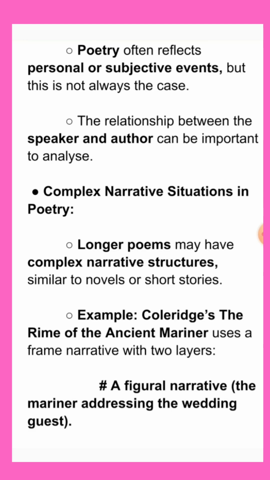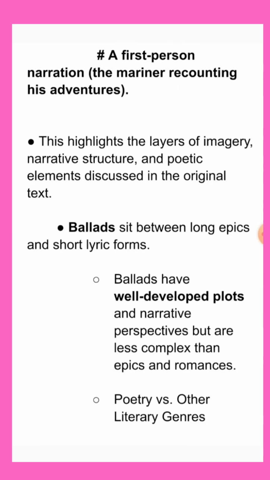Now we have the complex narrative situations in poetry. That is, we have longer poems which may have complex narrative structures similar to novels or short stories, like Coleridge's The Rime of the Ancient Mariner, which uses a frame narrative with two layers. The first one is a figural narrative, where we can see the mariner addressing the wedding guest. Then we have a first person narration, where the mariner recounts his adventures. So this highlights the layers of imagery, narrative structure, and poetic elements that are discussed in the original text.